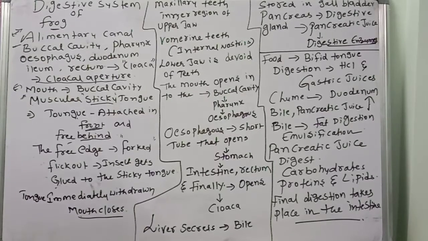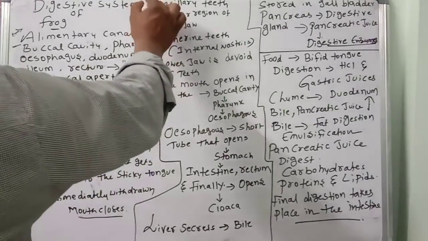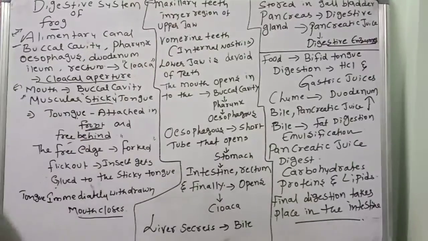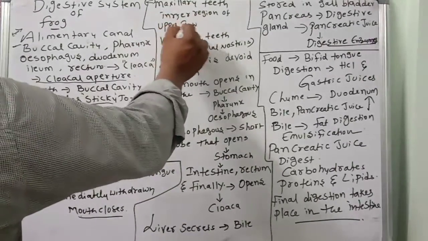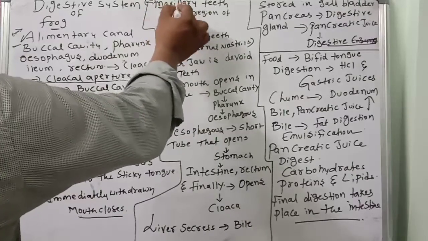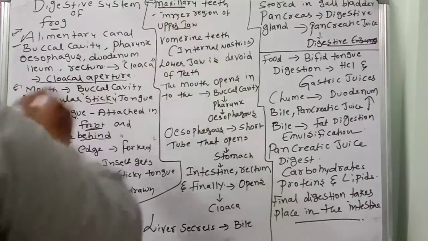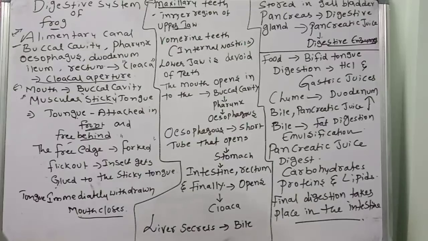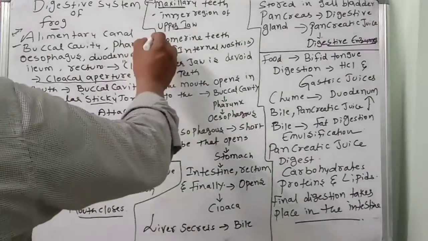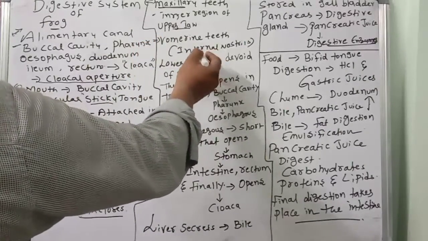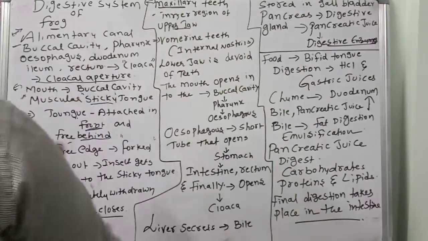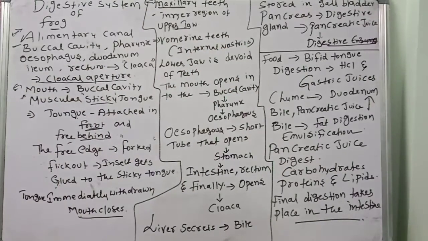Teeth are also present in the frog. One type is maxillary teeth, in the inner region of the upper jaw. The second is vomerine teeth, present beside the internal nostrils, in two rows on both sides of the internal nostrils.